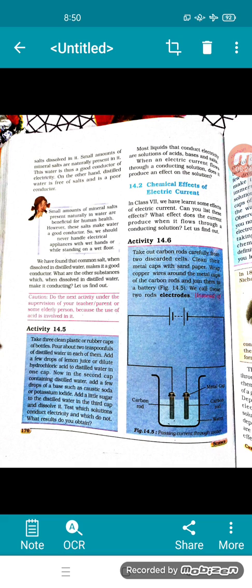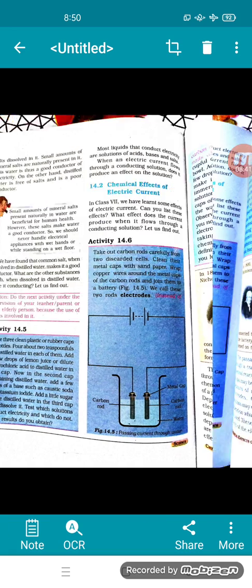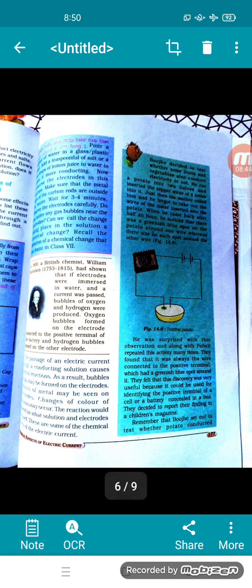Do you notice any gas bubbles near the electrodes? Can we call the change taking place in the solution a chemical change? Recall the definition of a chemical change that you have learned in standard 7th. Okay. Now, in 1800, a British chemist, William Nicholson, had shown that if electrodes were immersed in water and a current was passed, bubbles of oxygen and hydrogen were produced. Oxygen bubbles formed on the electrodes connected to the positive terminal of the battery, and the hydrogen bubbles formed on the other electrodes.